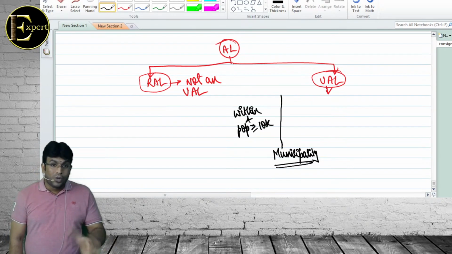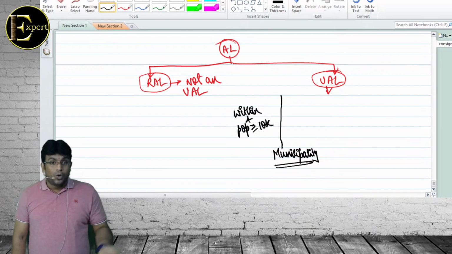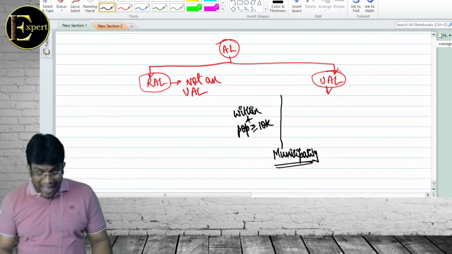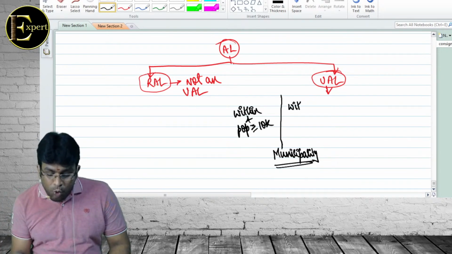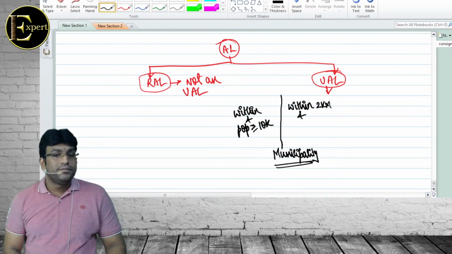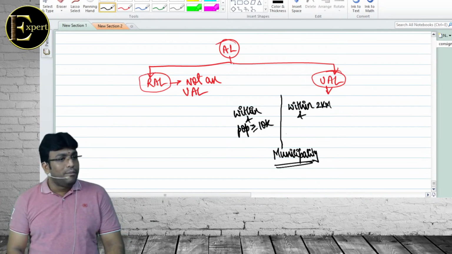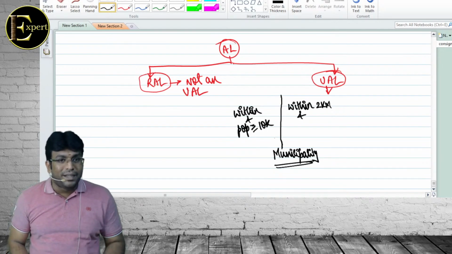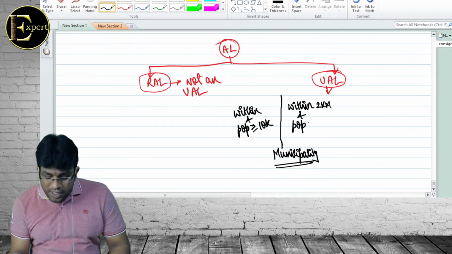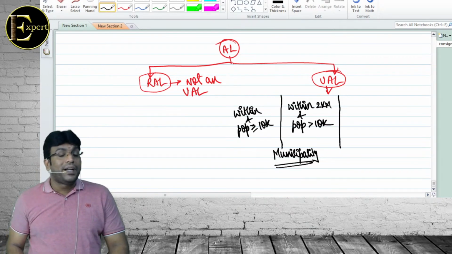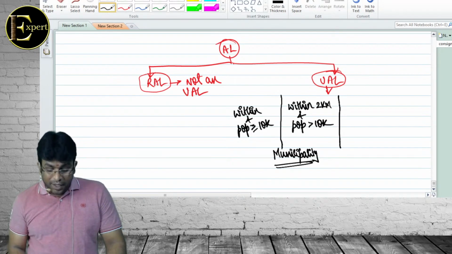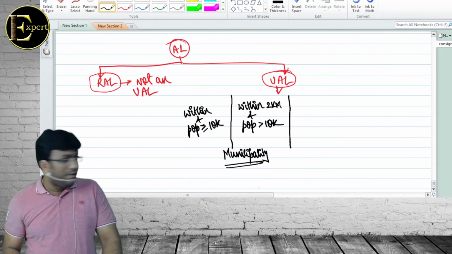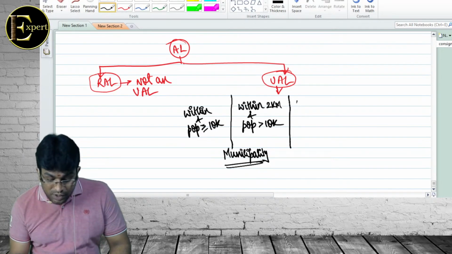It is very important to classify urban and rural, because if you sell urban land, tax will come, and if you sell rural land, tax will not come. Next, the land is within 2 kilometers from where? From the municipality border, and the population is greater than 10,000, then also we call it urban agricultural land. Sir, I hope you are understanding. Everybody, are we clear with this point? Story is not yet over.